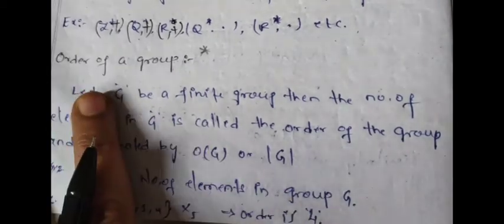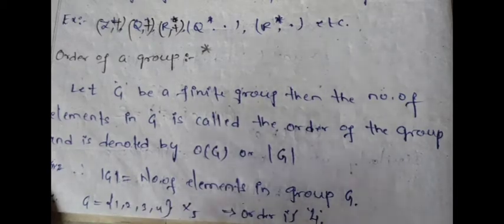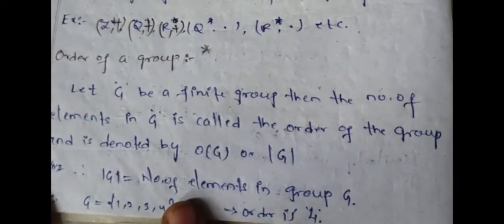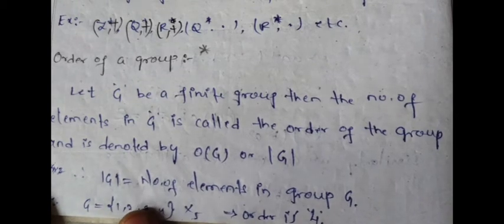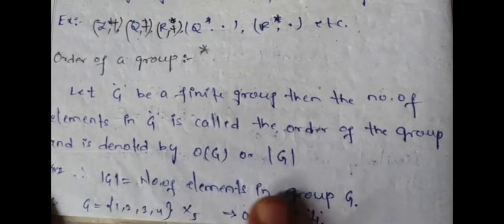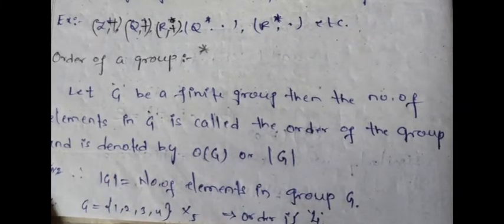When can we say order? It should be a group. Suppose we are taking a set which is not a group, we can't say it has an order. If it is a group, then only we count the number of elements in that group. If it is finite, then write that finite number, otherwise the order is infinite.